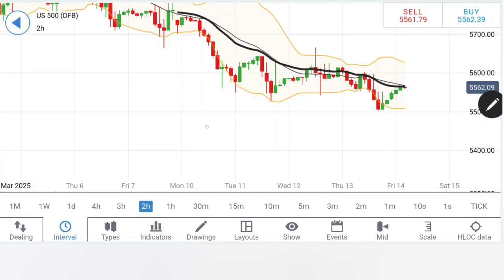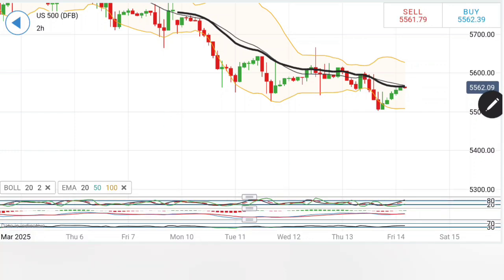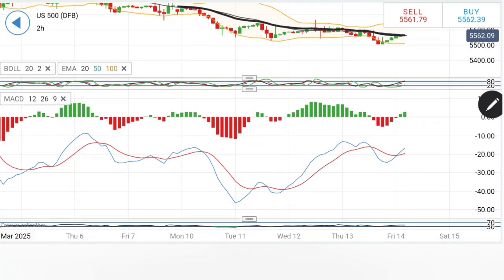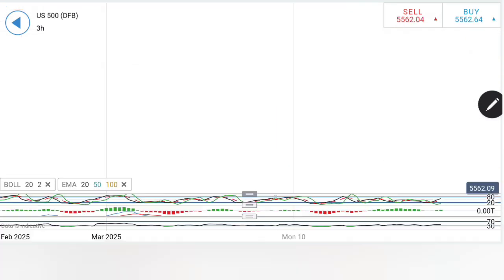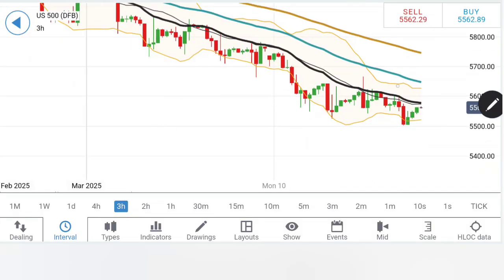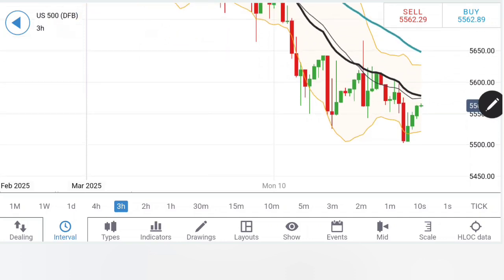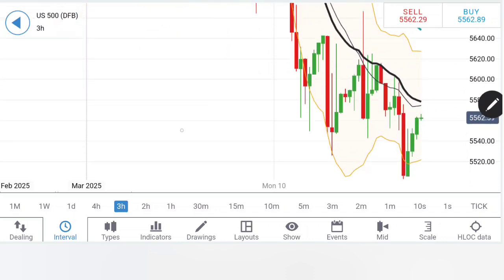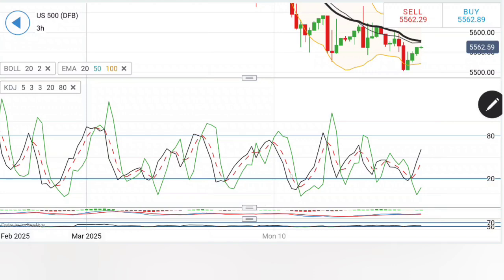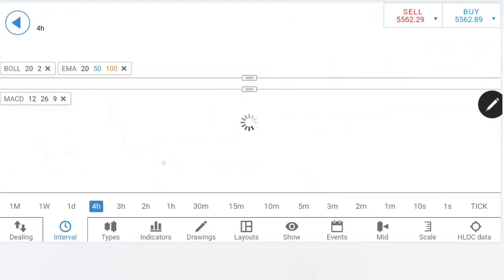On the 2 hour, the observation is similar. See, whenever it strikes the 20 period, it tries to reverse, and that is what is happening. Also notice the red candles are bigger in size, the green candles are smaller in size, and it is keeping the downtrend intact here. If you look at the stochastic, this is rising. The MACD, RSI both are showing a bit of rise. On the 3 hour chart, similar observation. The 20 period is sitting here at around 5580 levels, which should be a greater resistance zone. Indicators are still looking upwards.